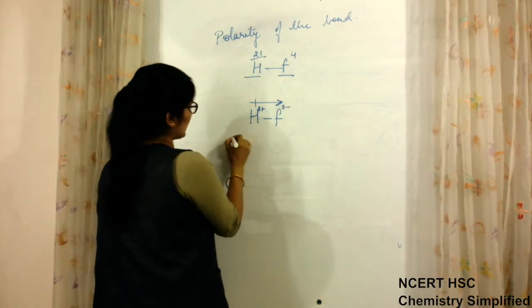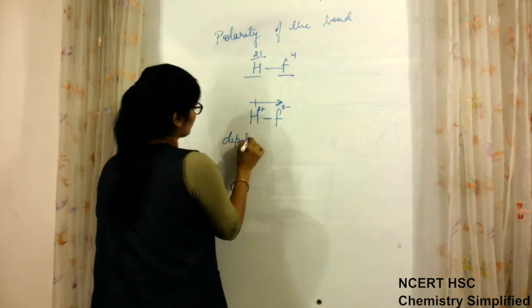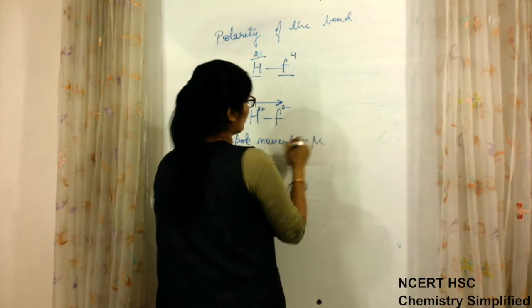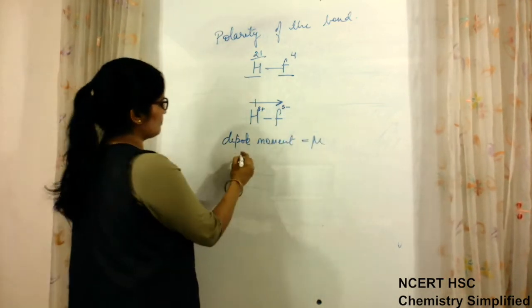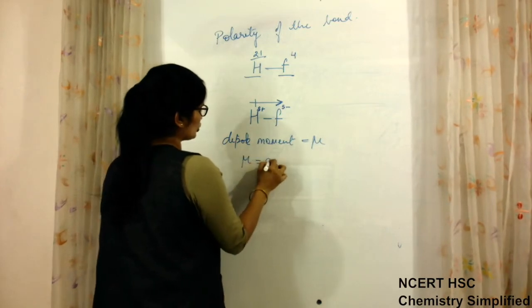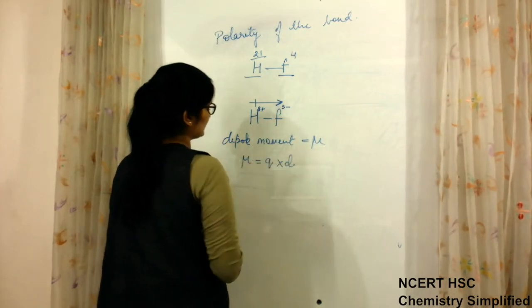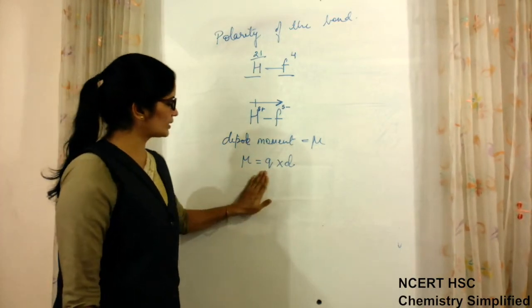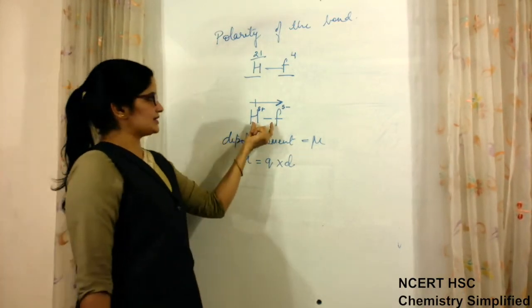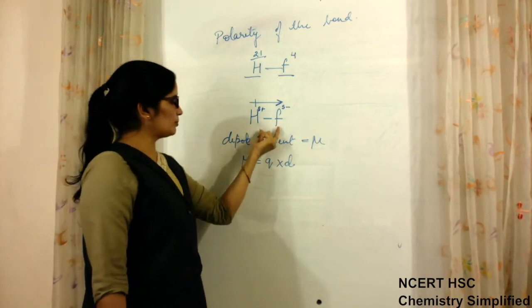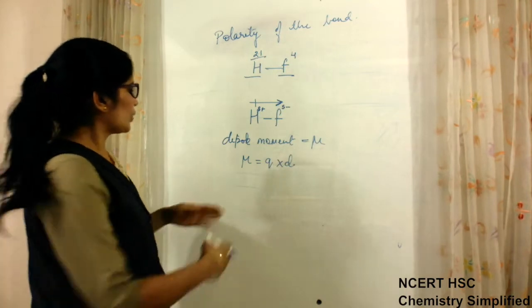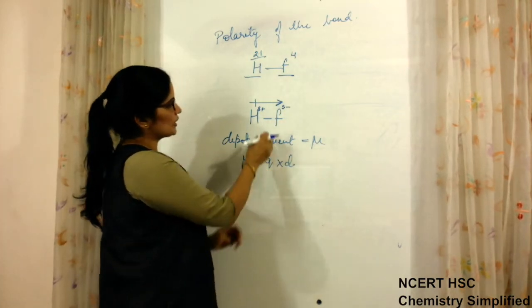Now, dipole moment is denoted by mu, and mu is given by Q into D, where Q is the charge present between the particular bond, and D is the distance between these two. What will be the value of charge?